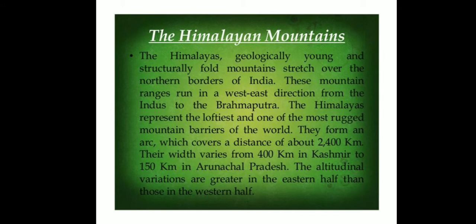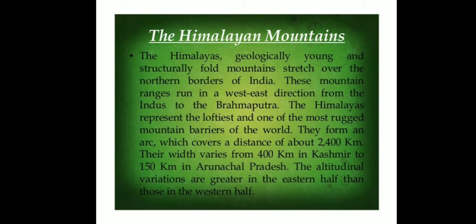The Himalayas, geographically young and structurally fold mountains, stretch over the northern borders of India. These mountain ranges run in a west east direction from the Indus to the Brahmaputra. The Himalayas represent the loftiest and one of the most rugged mountain barriers of the world. Children, hear what they are saying is that these mountain ranges are running from west to east direction from the Indus River to the Brahmaputra River.